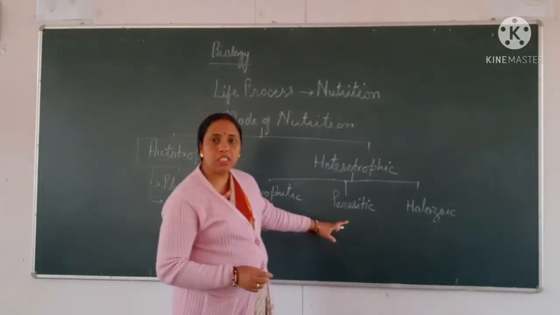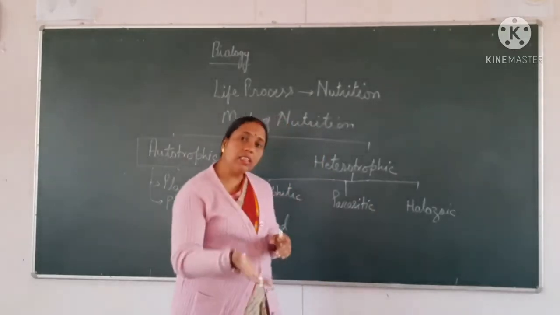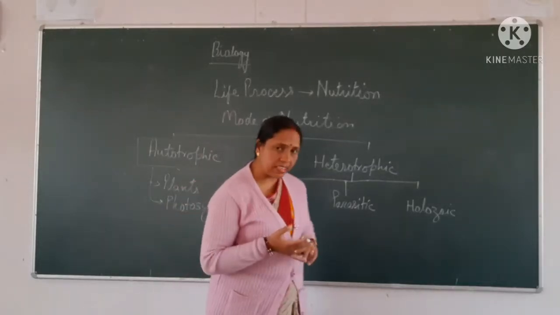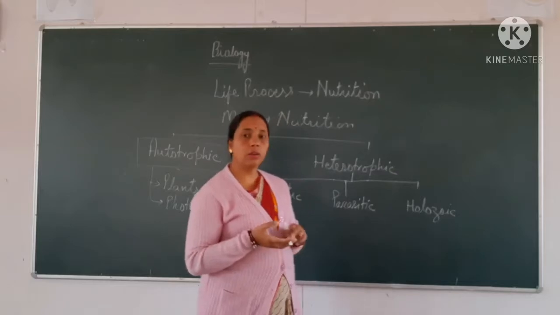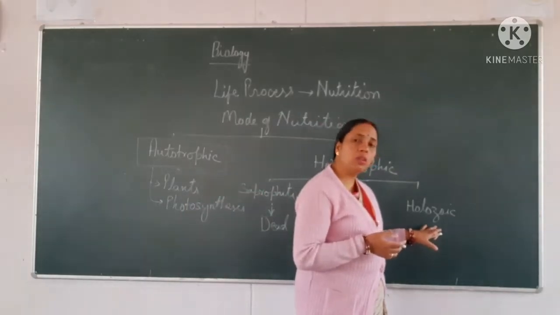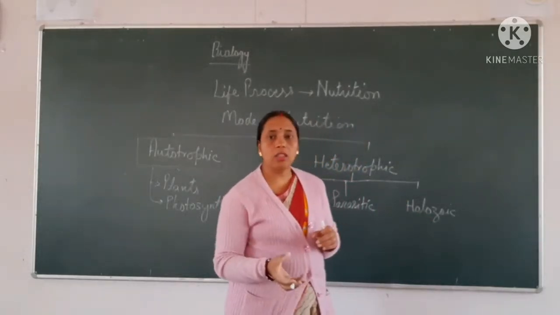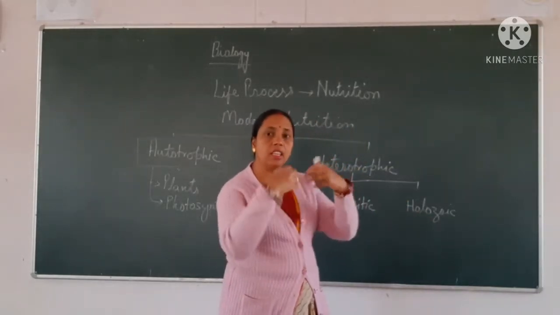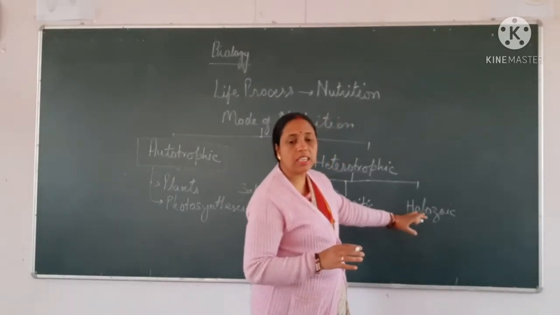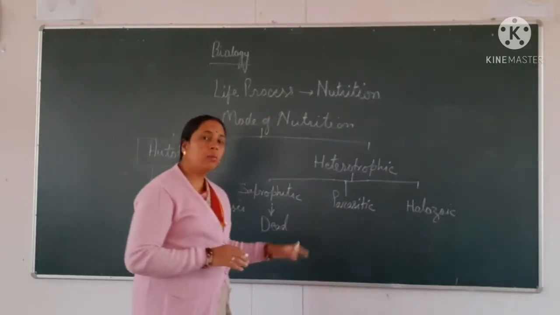Parasitic mode of nutrition is seen in organisms that depend on others for their survival, where the others get no benefit, like lice and Cuscuta, which is a parasitic plant. Holozoic organisms intake the whole food and then digestion takes place. Digestion here is intracellular, meaning digestion takes place inside the body.